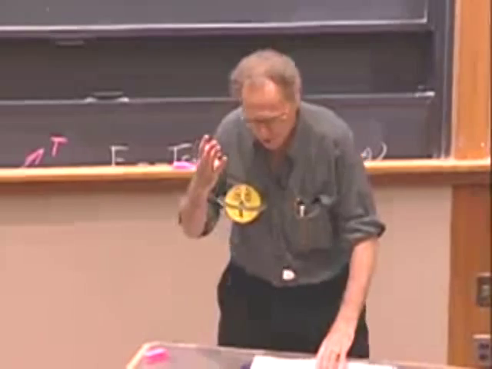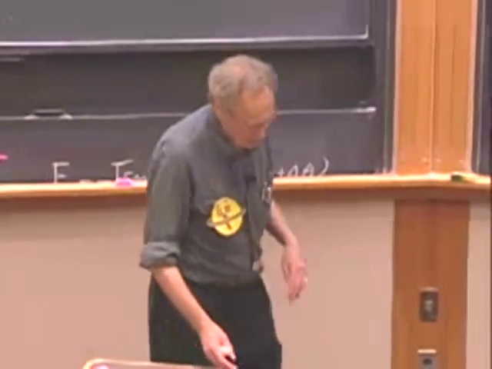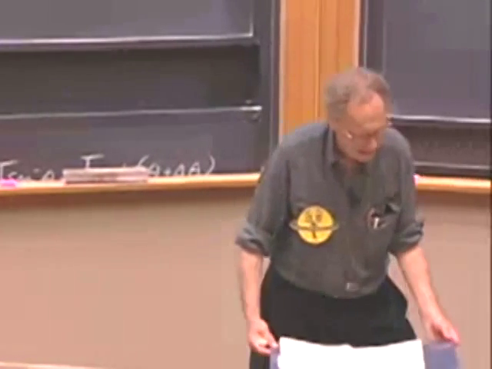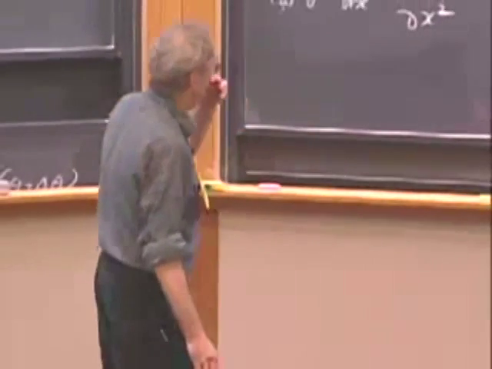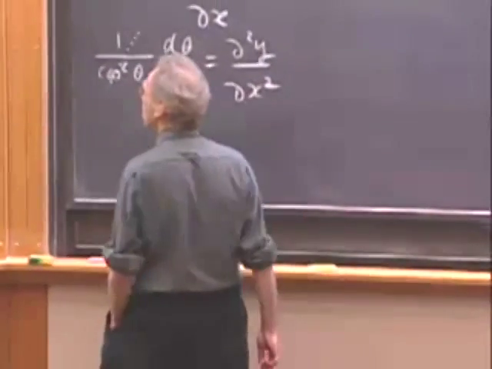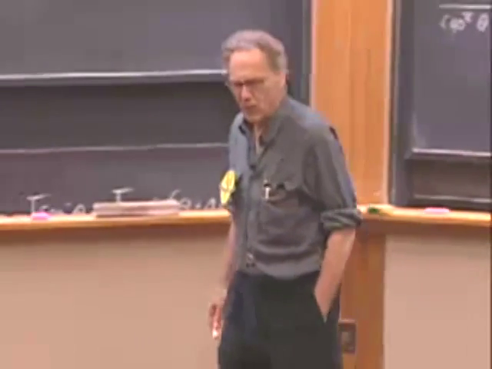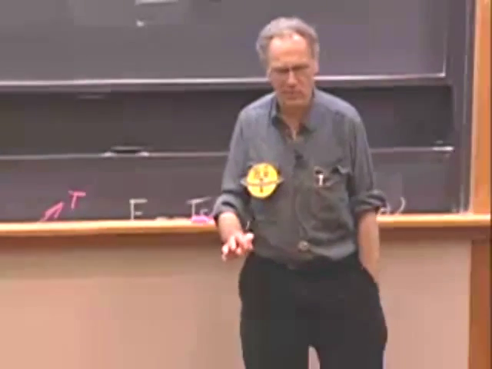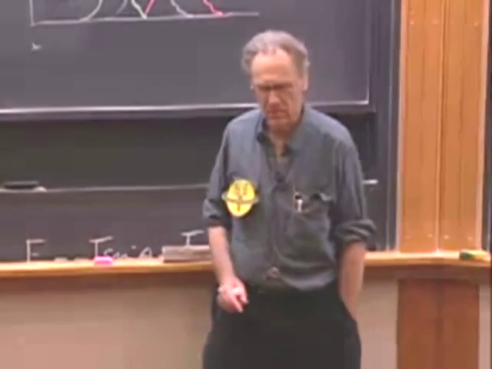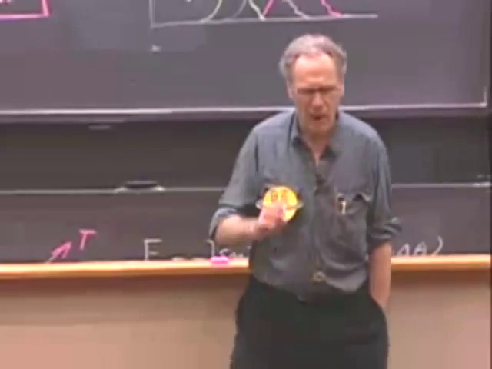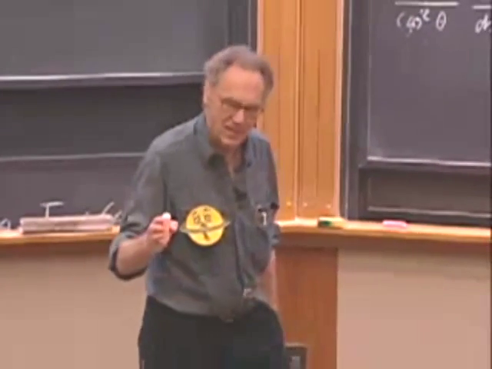But now, there is something else that we have to explain. Why on earth is a mountain coming back as a valley, and why is a valley coming back as a mountain? And that now is the result of boundary conditions. Some people who have lectured 803 make a very simple statement. They say 803 is only about two things: this equation and boundary conditions, and all the rest follows. It's quite accurate.